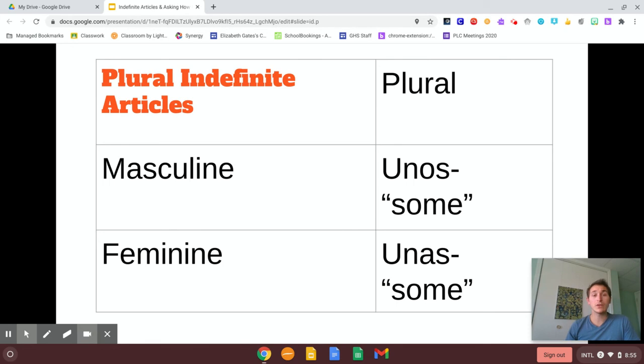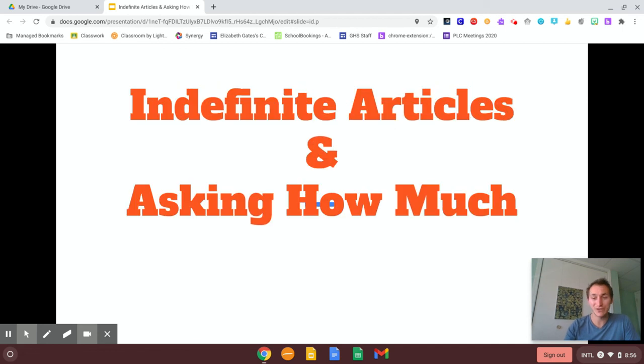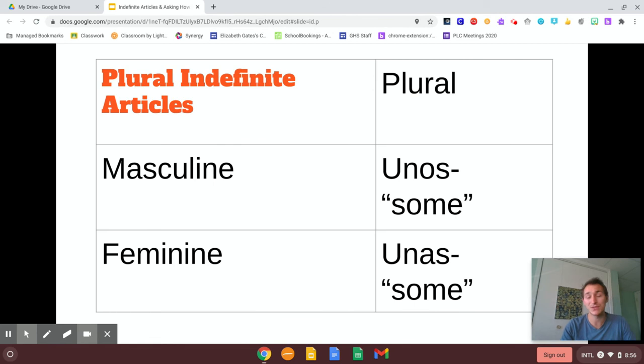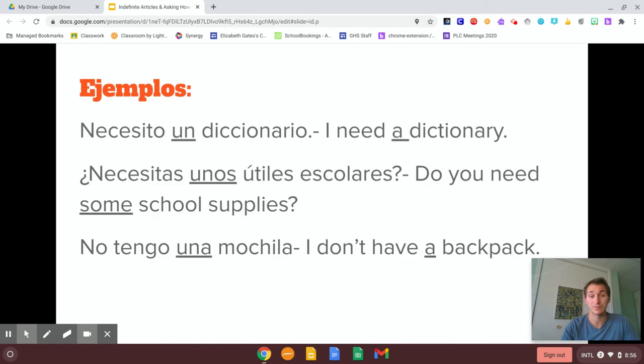All right, so for the plural indefinite articles, the masculine is unos. Repite, unos. And the feminine is unas. Unas means some. Forgot to mention, if you're not taking notes, I want you to go back a couple of slides and get out your notebook, pause the video, get out the notebook, your cuaderno, and get out your pencil or maybe your bolígrafo and come on back and watch the video again while taking notes. Always want to be taking notes when we're going over new material.